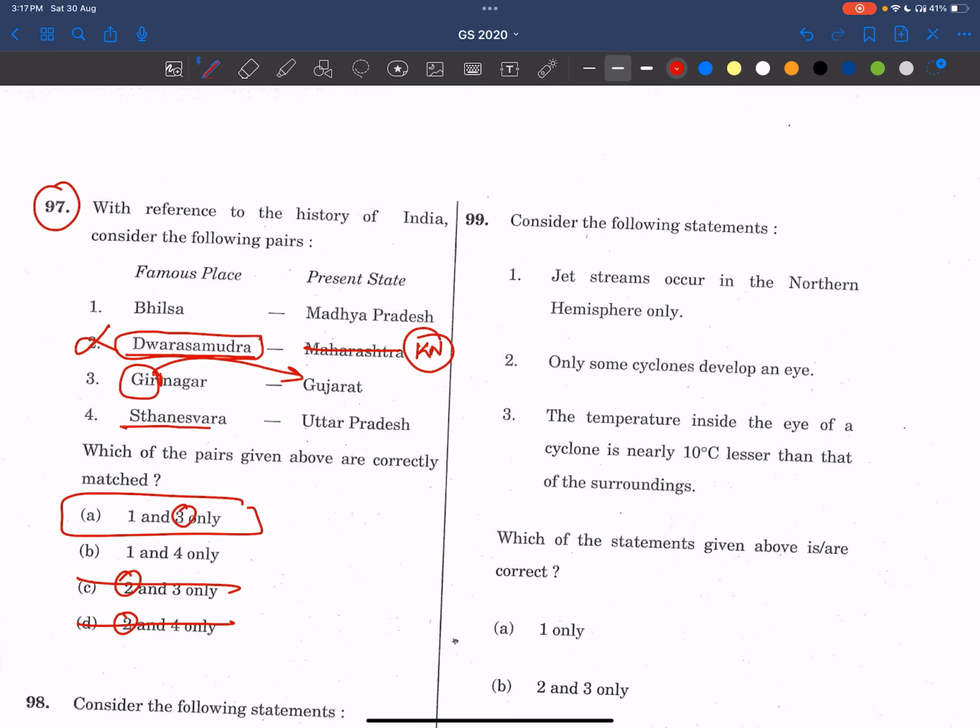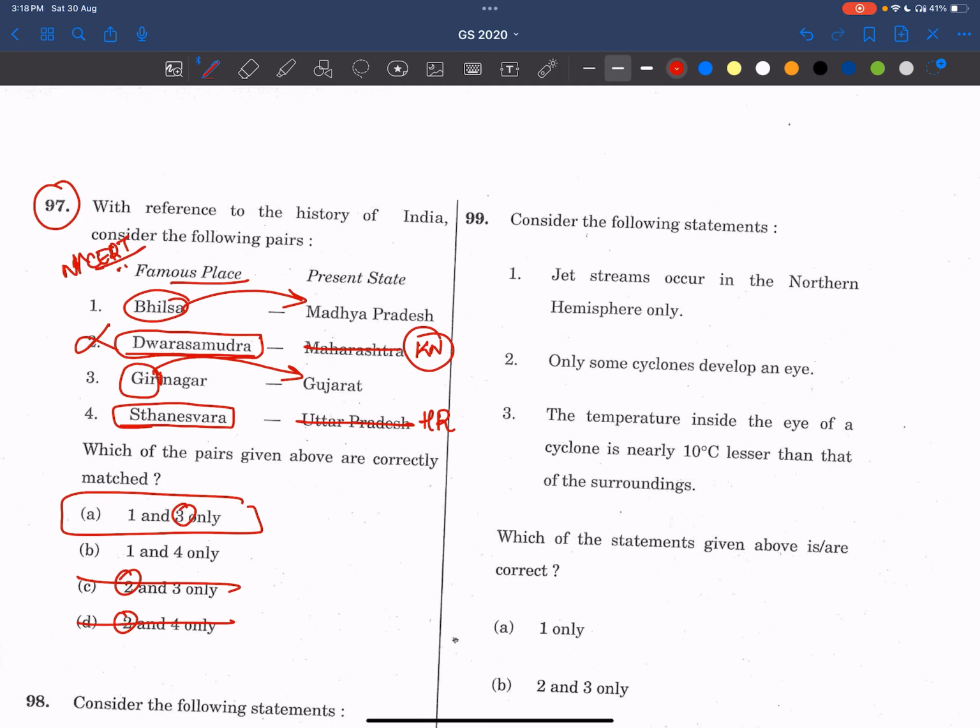Now see, this Thaneshwar is there, no? It is not in Uttar Pradesh, it is in Haryana. And of course, Besnagar is in Madhya Pradesh. He's telling these are famous places, but all these things are there in NCERTs also. Few things, not all. Few. Now see here, friends, he's telling famous places and present state. So especially whichever places are there in news, definitely we have to read all those things, friends, especially in the context of Indian history. Historical aspects are there, no? There we have to read, friends.